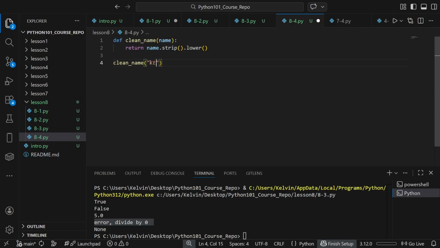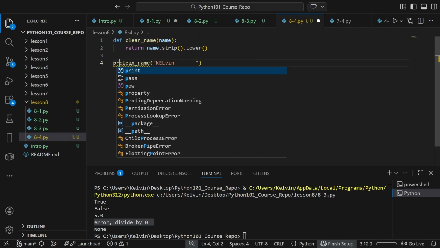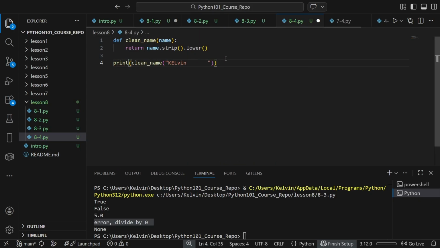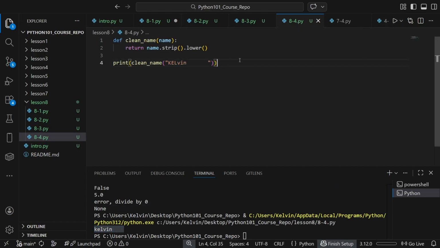We can pass in Calvin, with a bunch of extra stuff here, and let's print and see what this gives us. If we've done it correctly, this will just give us Calvin, all lowercase. And we see that we've done it correctly.